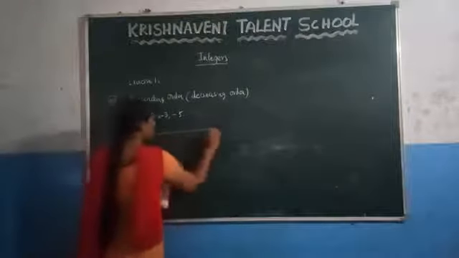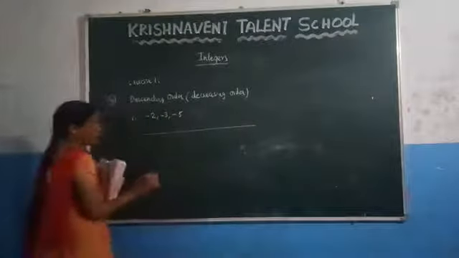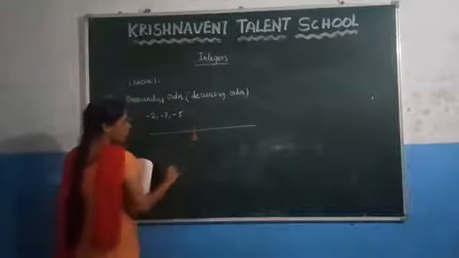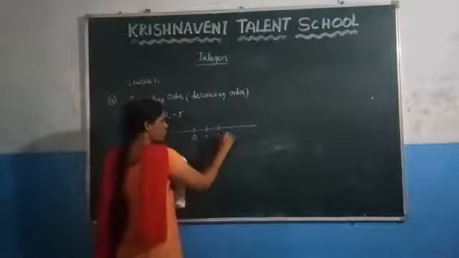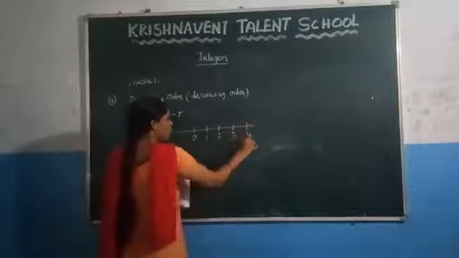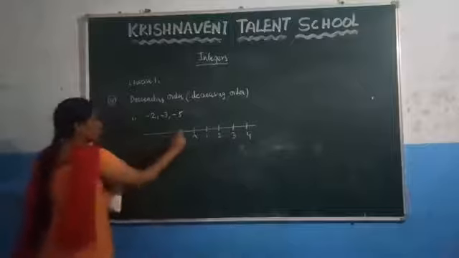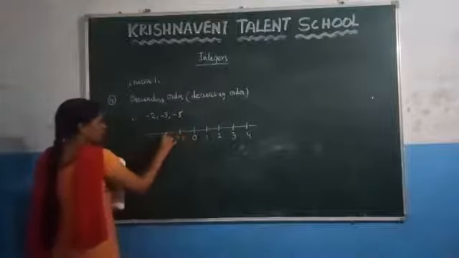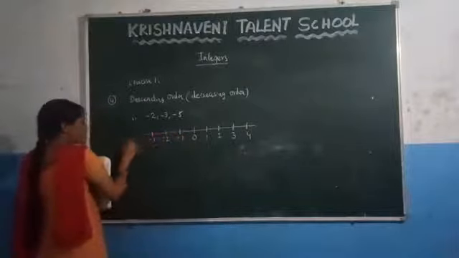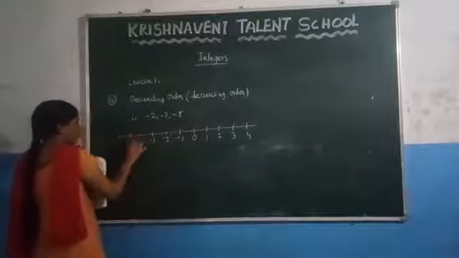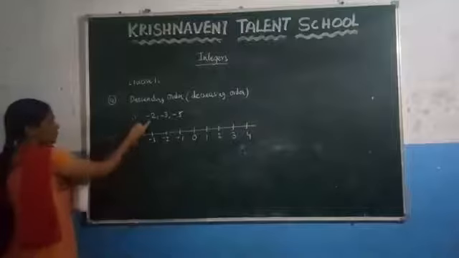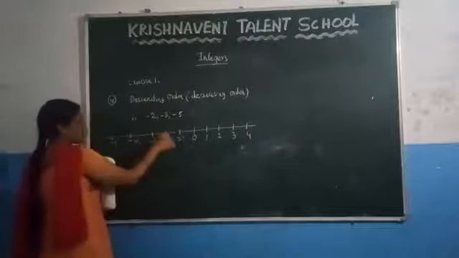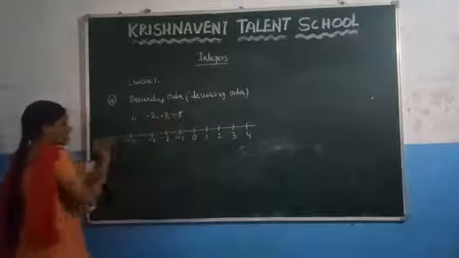So what we have to do? First you have to draw the number line. In the middle 0 will be there. To the right side of the number line you are getting the positive numbers 1, 2, 3 and 4. To the left side of the 0 you are getting the negative numbers -1, -2, -3, -4 and -5. You represented all the numbers here. -2 is there, here -3 is there, here -5 is there.